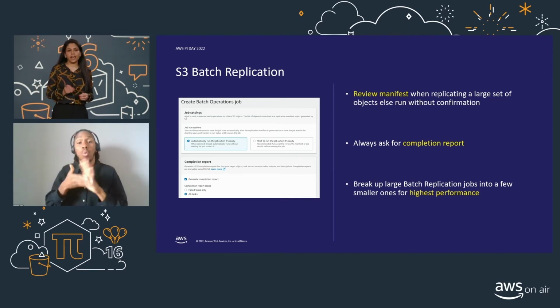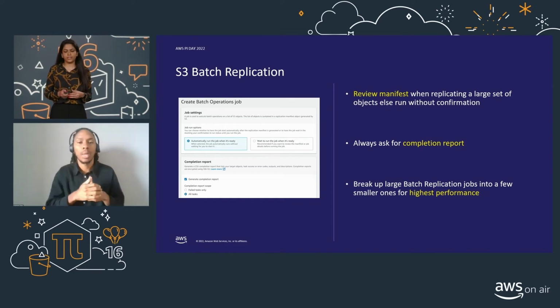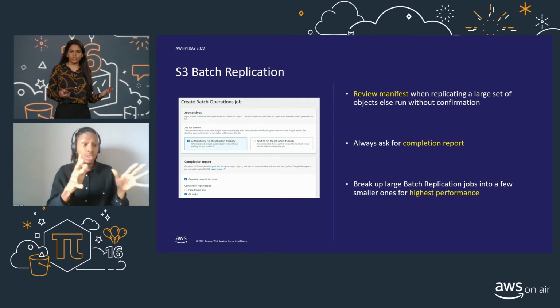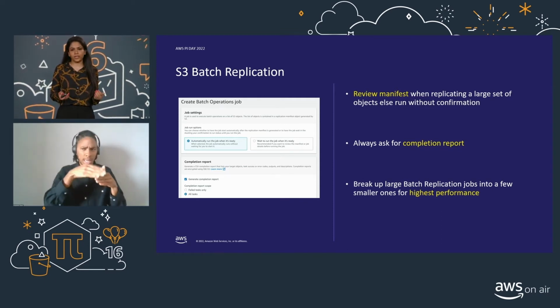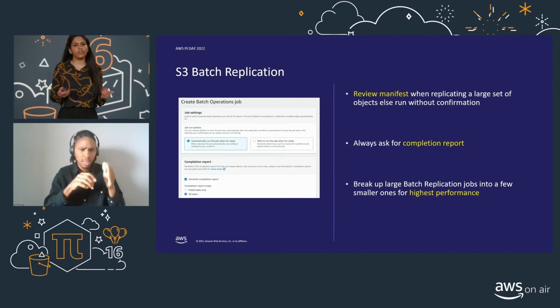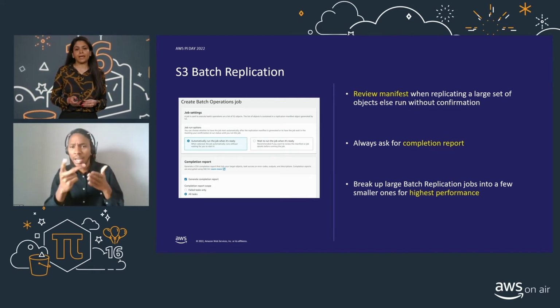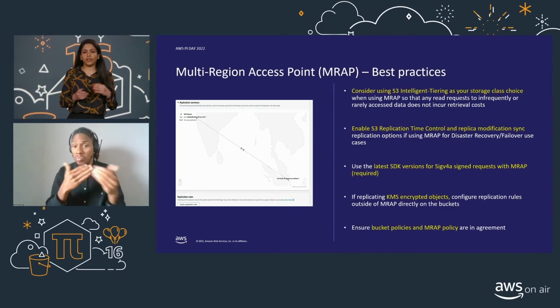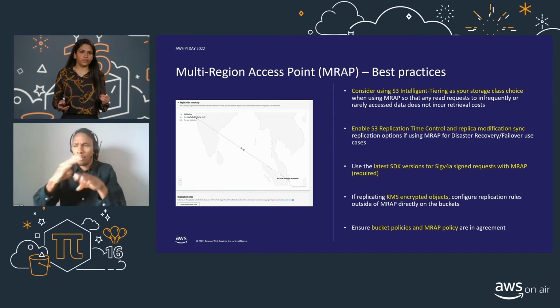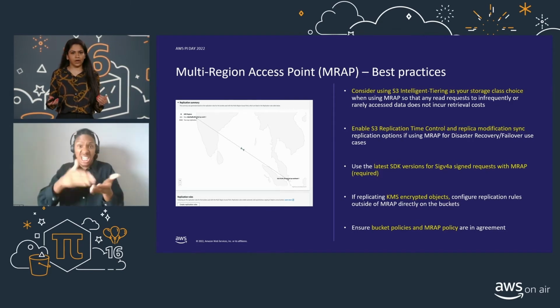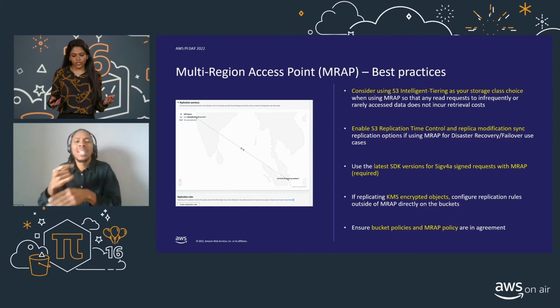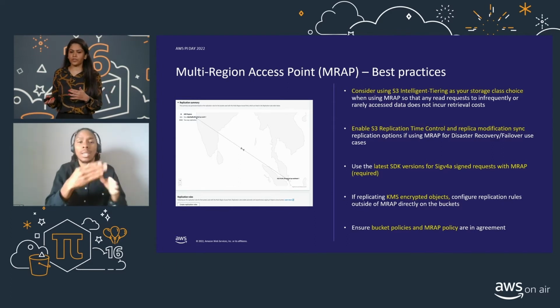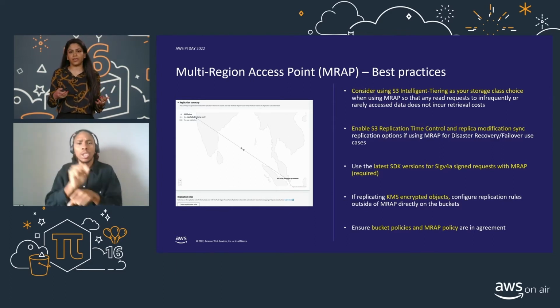Next, always ask for a completion report. By default, it is checked, and we'll see it in some time. So once the job is done, you can go back to the completion report and audit it. You can check the status for your failed tasks or even all your tasks. Lastly, break up your large job into smaller jobs. So let's say you have a 1 billion object job. Our suggestion is to break it into smaller jobs so you can optimize performance by making use of parallelization.